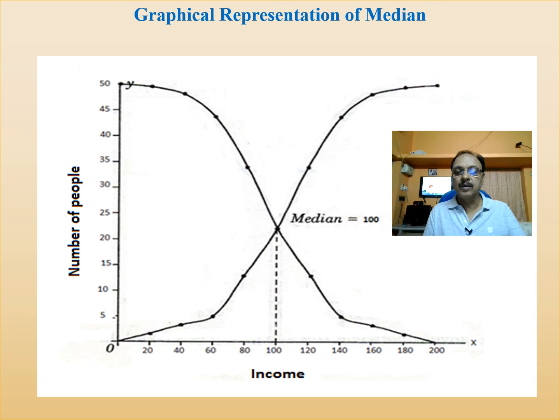The more than ogive represents the positive curve, and the less than ogive, starting from 52 and coming downward, is the negative curve. Both curves cut at one point, which is considered to be the median. Draw a perpendicular line; it cuts at point 100. Hence 100 is considered to be the median value.